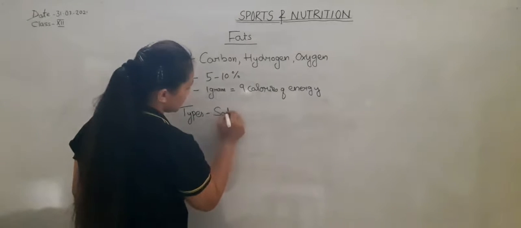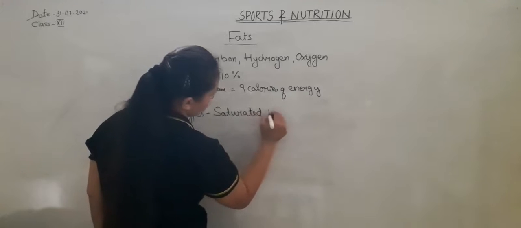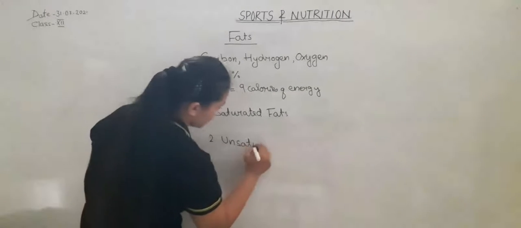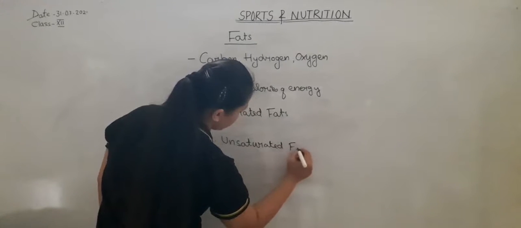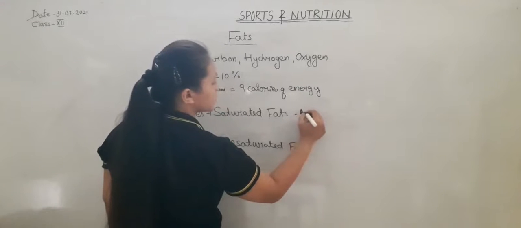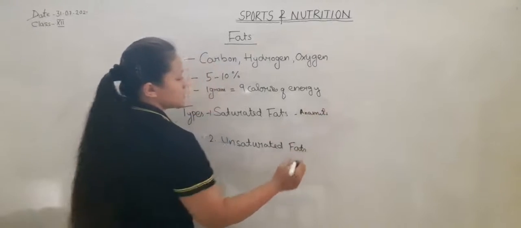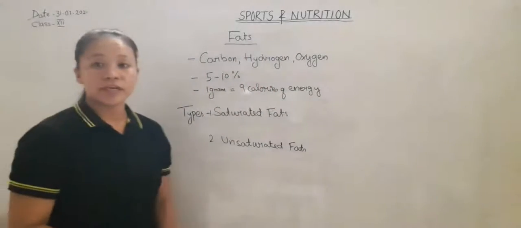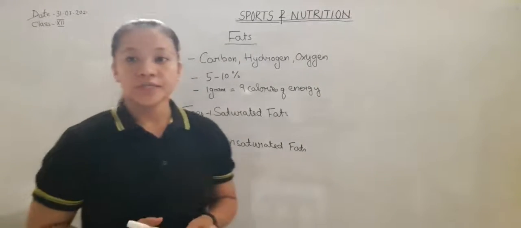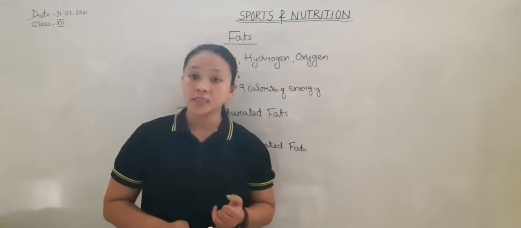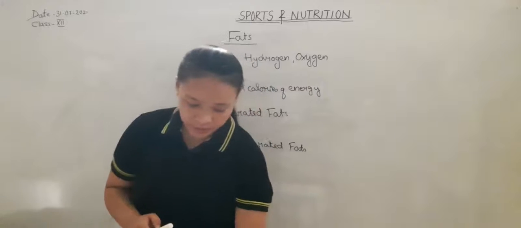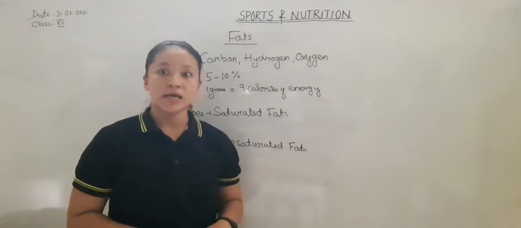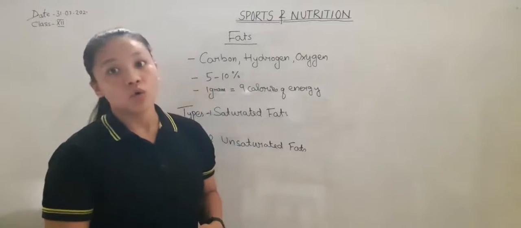Saturated fat and unsaturated fat. Saturated fat we get from animal products like ghee, butter, etc. And unsaturated fat we get from plants like soya oil, coconut oil, etc.